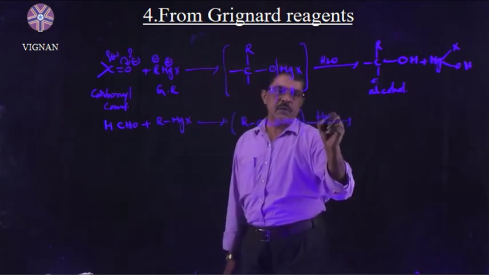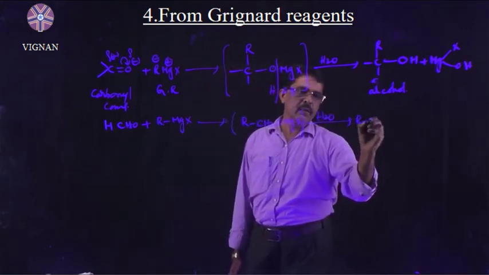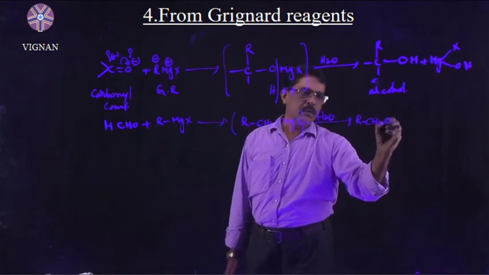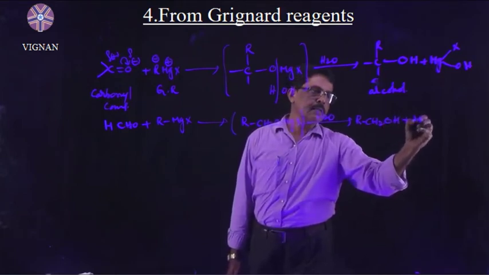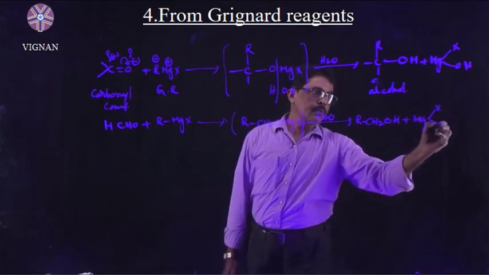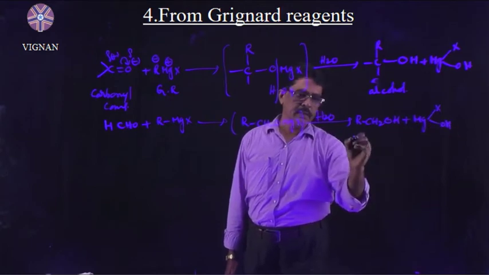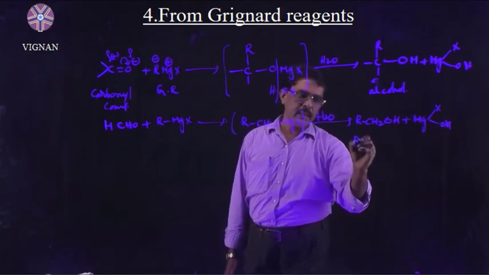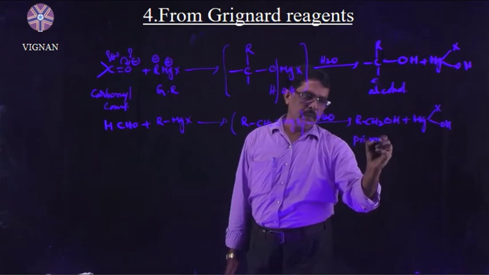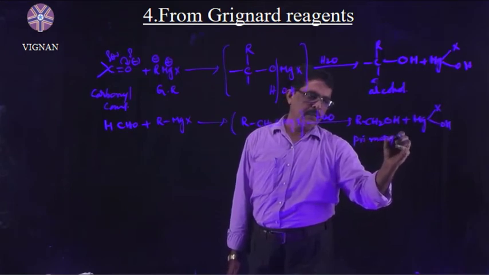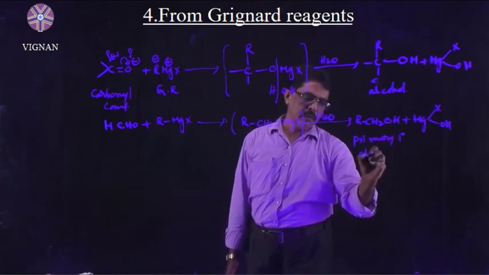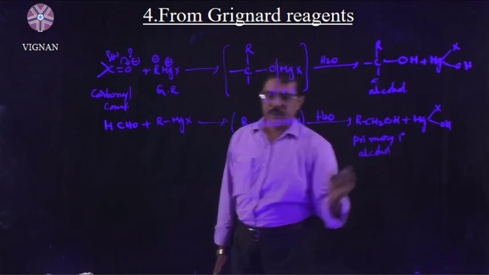It is followed by hydrolysis, which gives RCH2OH plus MgXOH. This is a primary alcohol. Primary means one degree alcohol.